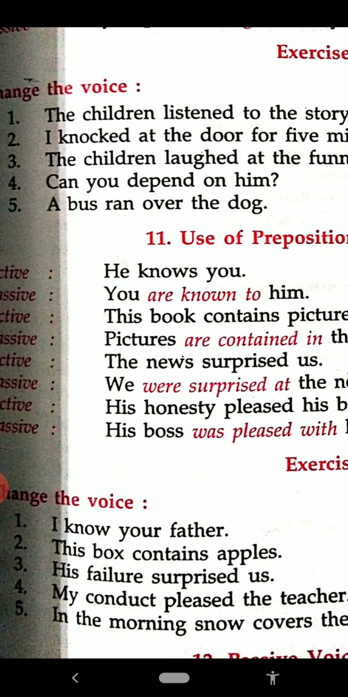See in the exercise, I know your father. So the answer is, your father is known to me. This box contains apples. Apples are contained in this box. His failure surprised us. We were surprised at his failure. So they are quite easy. The rest too you can solve yourself.